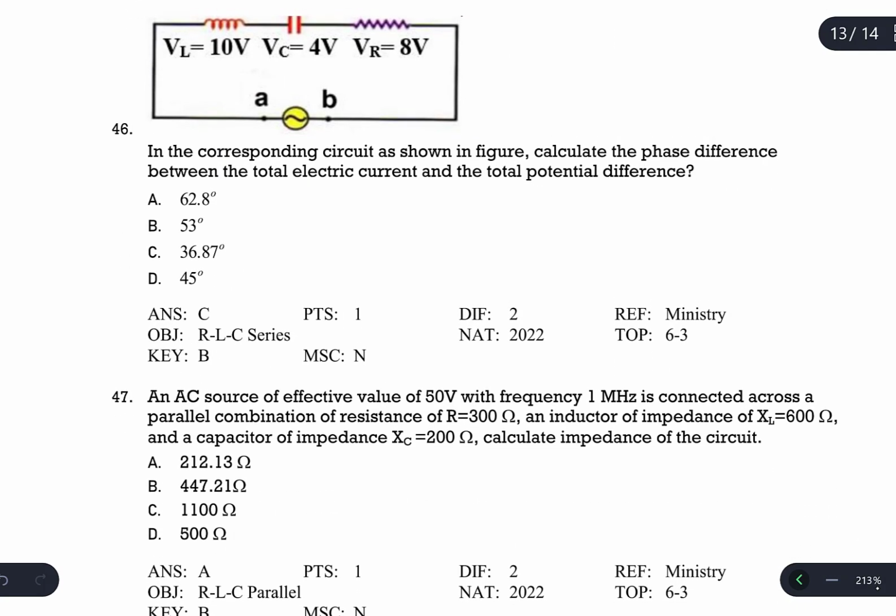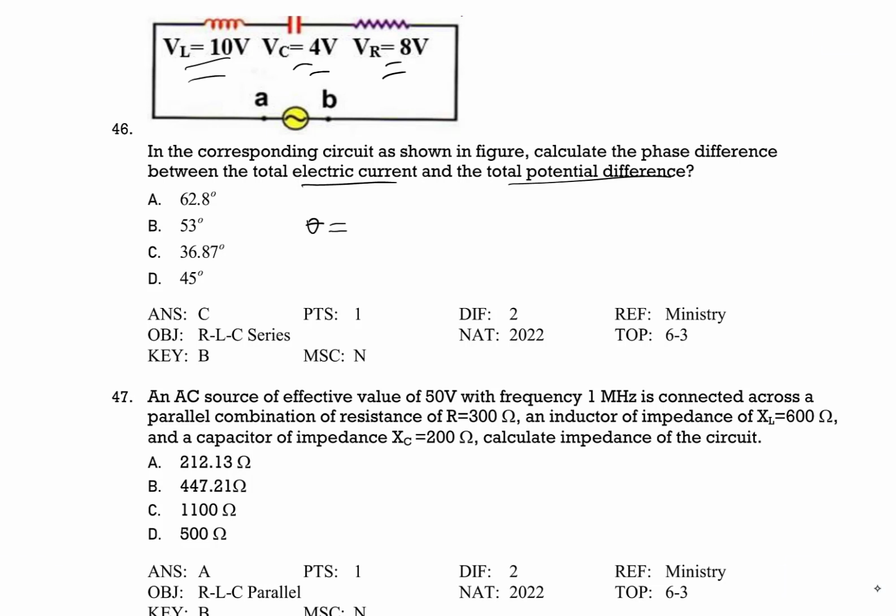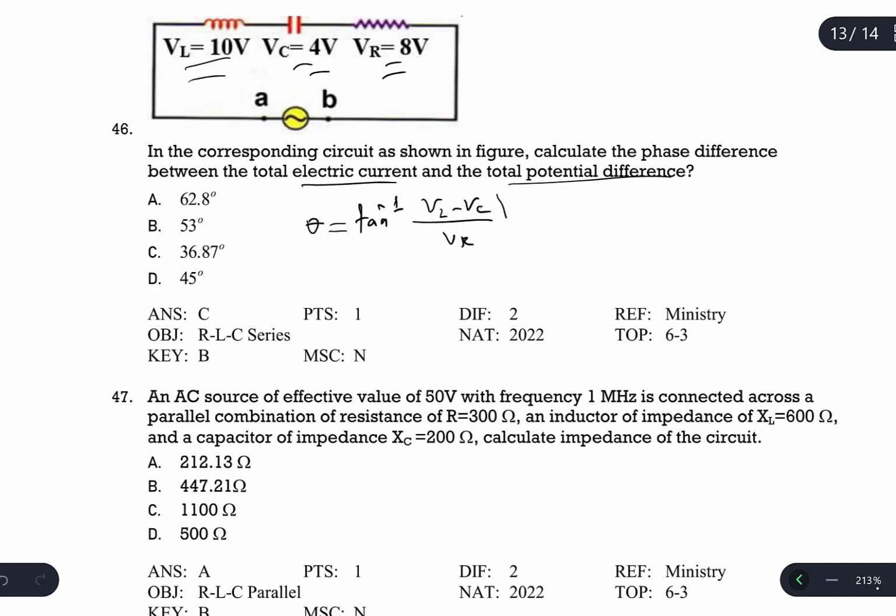And question number 46. In the corresponding circuit as shown in the figure, calculate the phase difference angle between the total electric current and potential difference. So the V's are given, so we are going to use the phase difference angle equation in terms of V, which is equal to tangent inverse of (VL minus VC) divided by VR, the equation for series circuits.